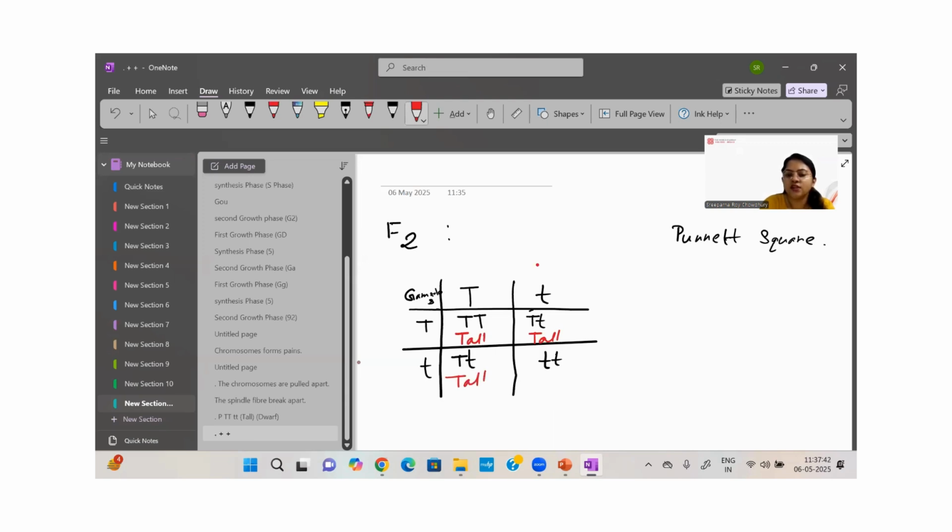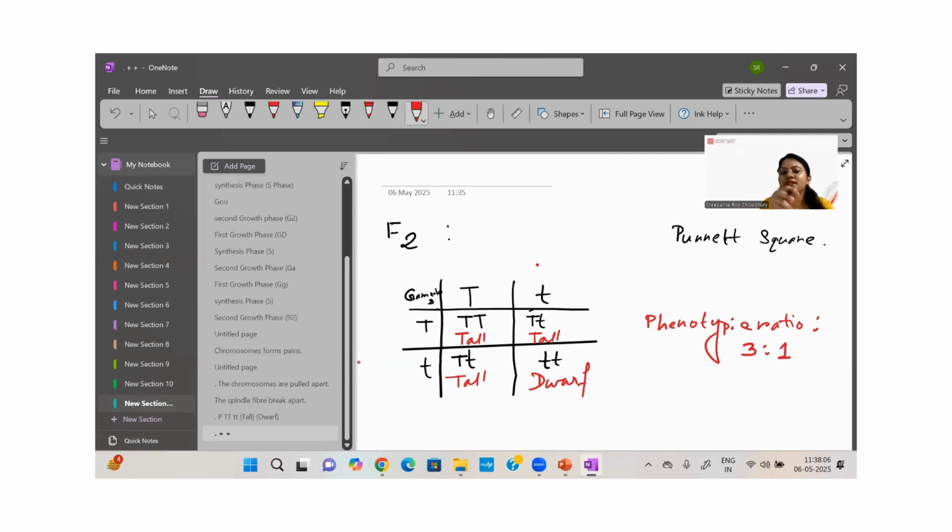And small t, this is purely dwarf. So there are two types of ratios. Phenotypic ratio. The phenotypic ratio will be 3:1.